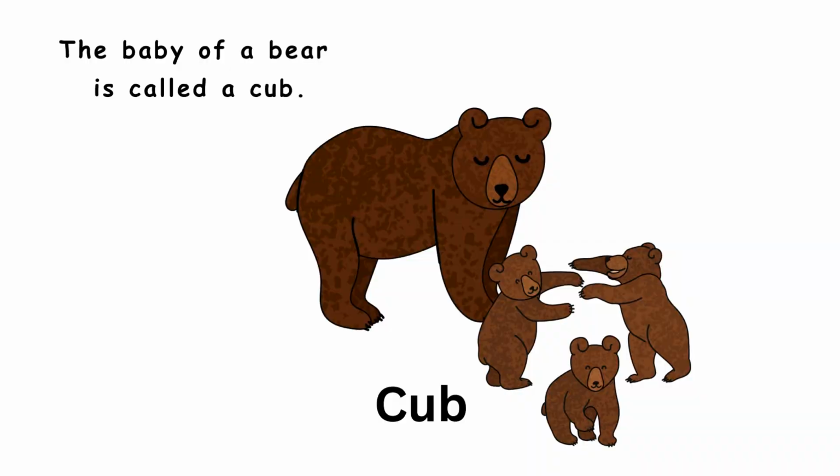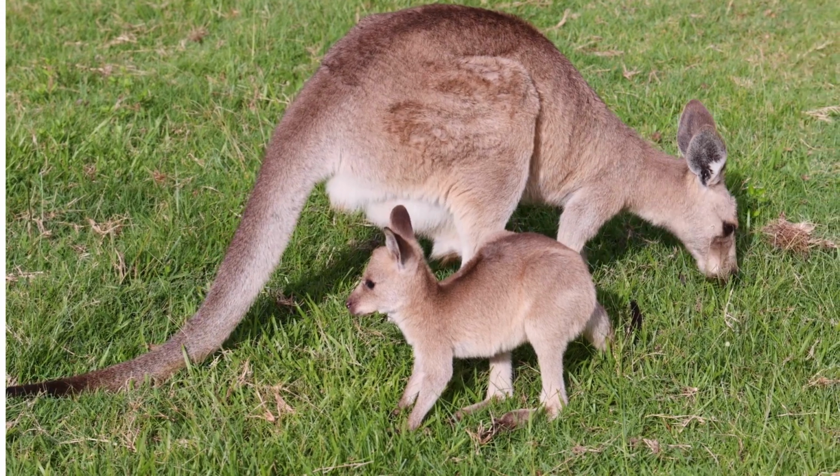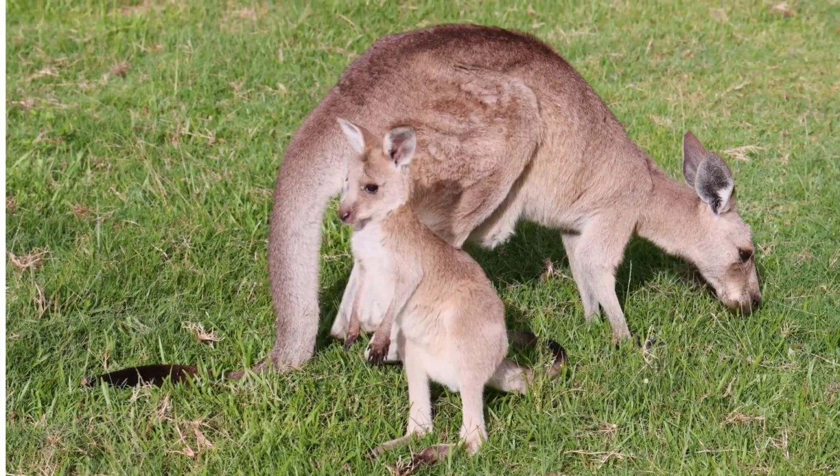The baby of a bear is called a cub. The baby of a kangaroo is called a joey.